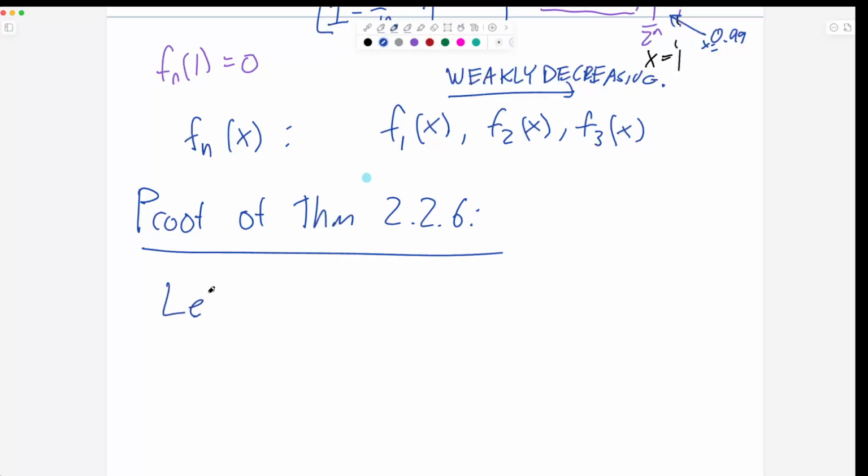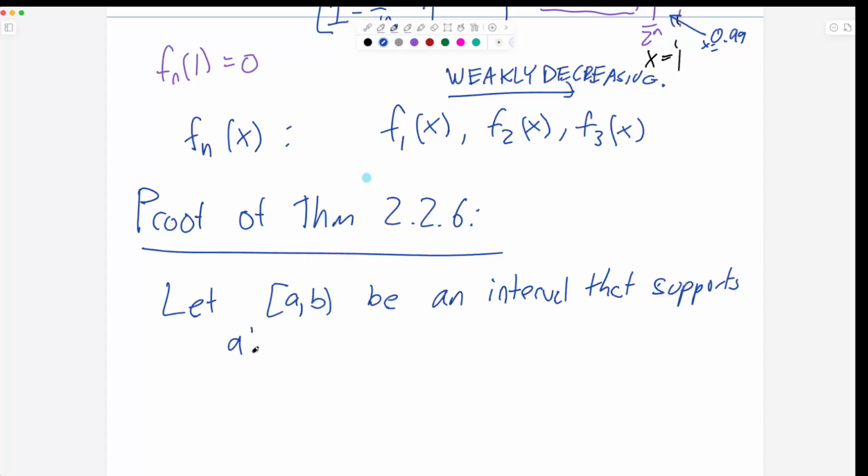We're going to let AB be an interval that covers everything, that supports, let's say, all the fn's. And notice, in general, if you have an infinite sequence, maybe the interval is getting bigger and